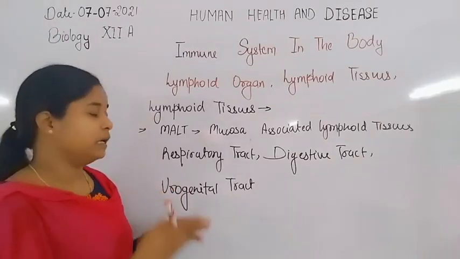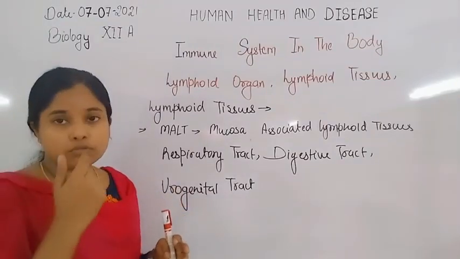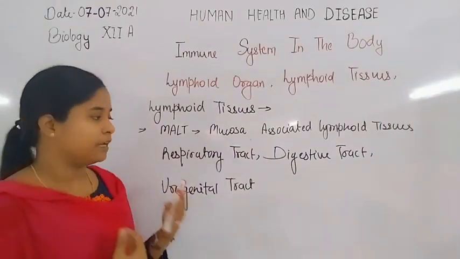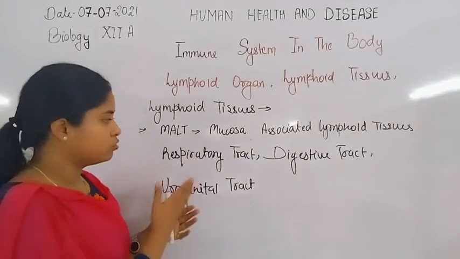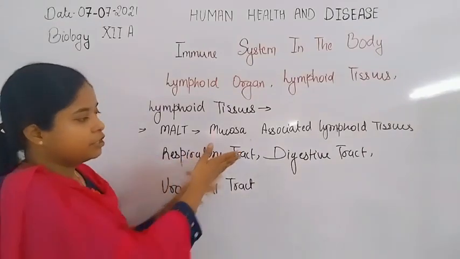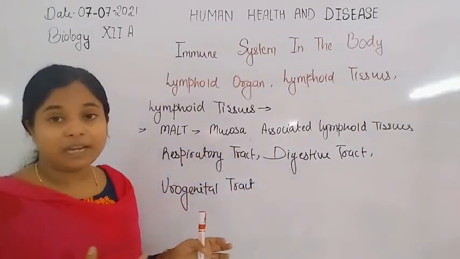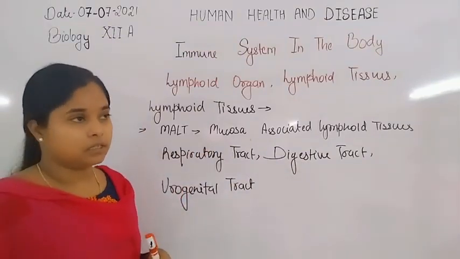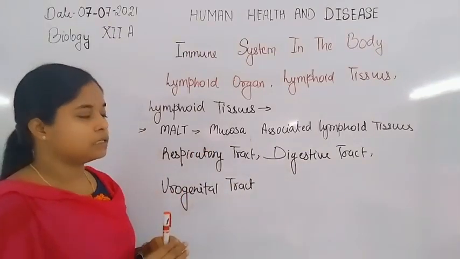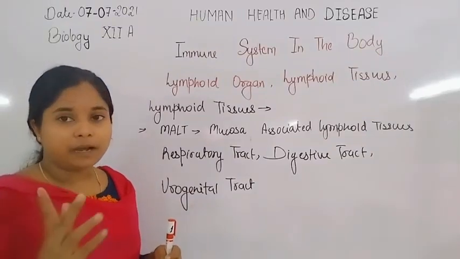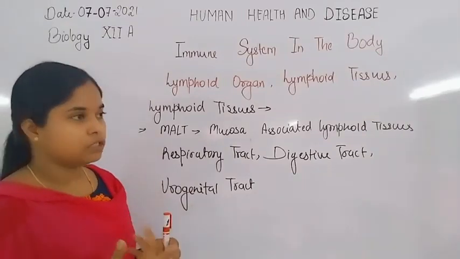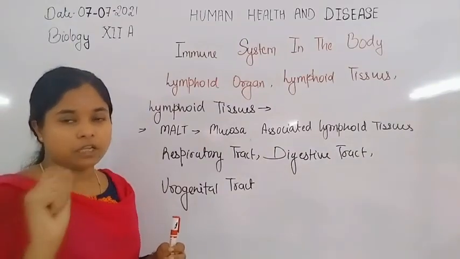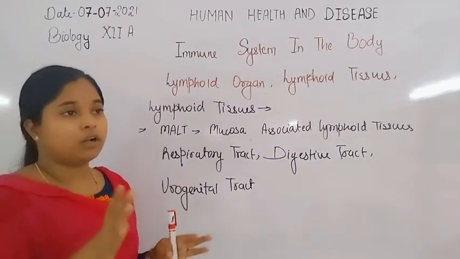That's why the nasal cavity, buccopharyngeal cavity, respiratory tract, digestive tract and urogenital tract are lined by mucosal epithelial cells. These have mucus glands that secrete mucus, so that all the microbes and pathogens present in air or our surroundings stick to it.